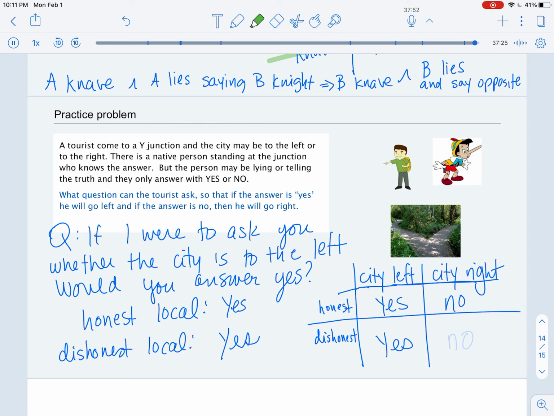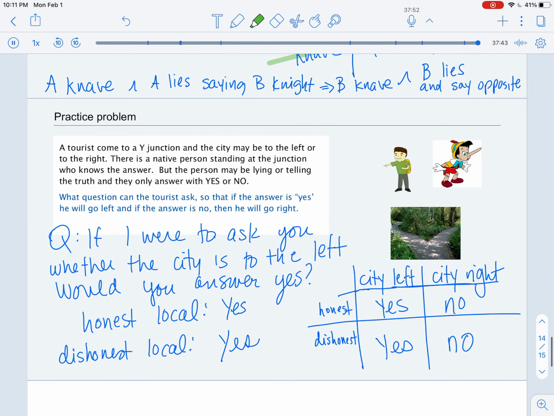And the dishonest local, if the city was to the right, would say yes, and we would flip that, and for would you answer yes, they would say no. So asking what the local would answer is what gets both the honest and the dishonest local to give the same answer to the question.